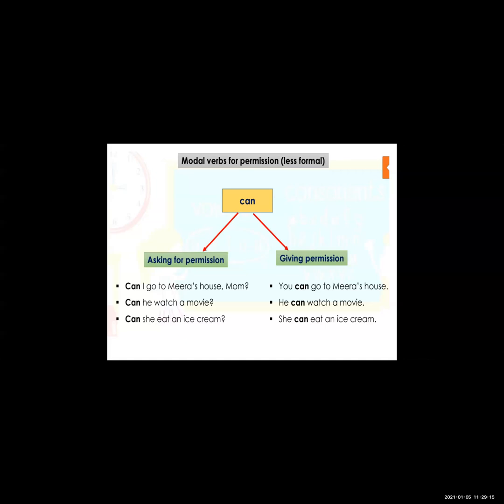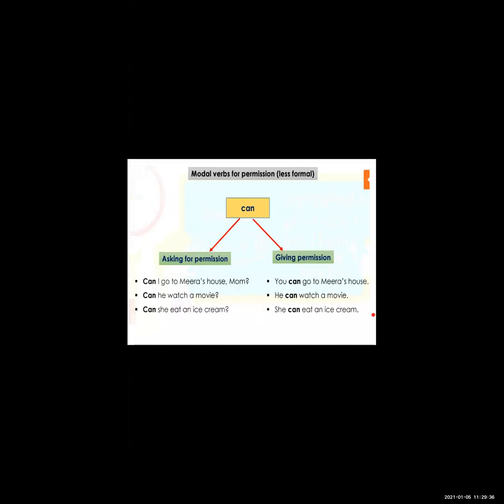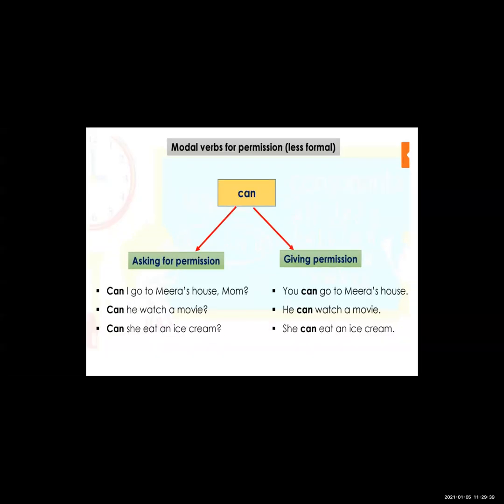So, can I go to Mira's house, mom? Here, someone is asking his mom because he has to go to Mira's house. So he has to take permission. See how he is asking: can I go to Mira's house, mom? See, students, when you have to take permission from your parents, at that time also you can use can. Can I go to my friend's house, papa or mama? You can use these also.